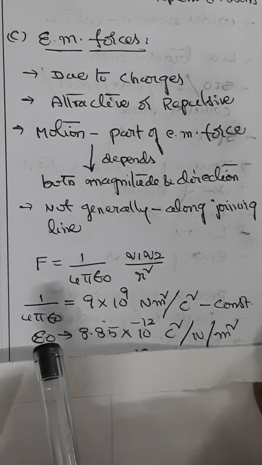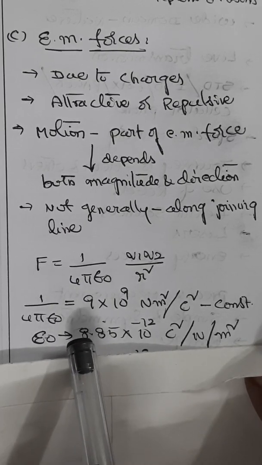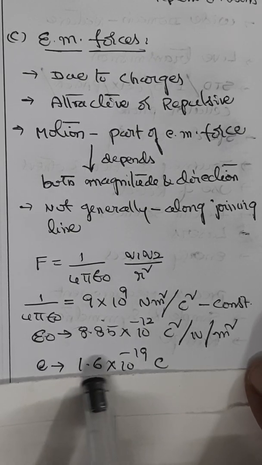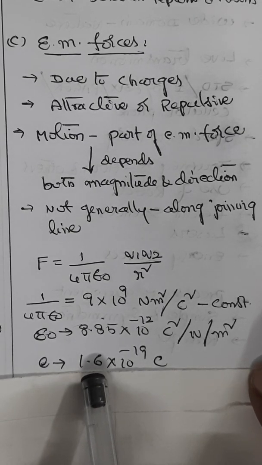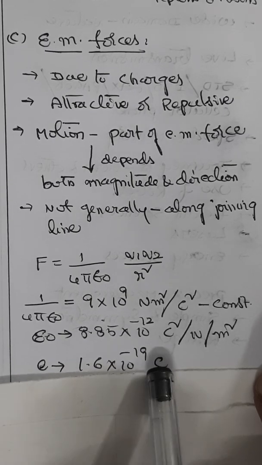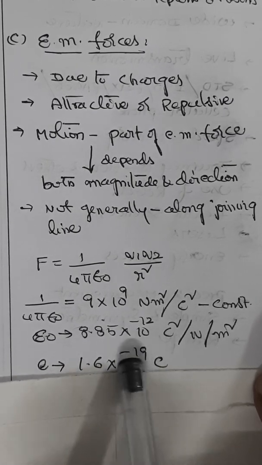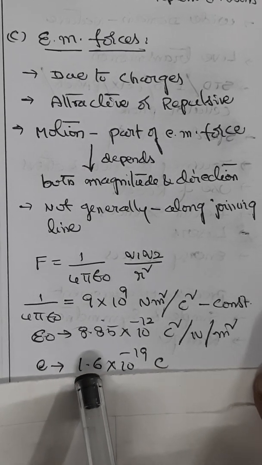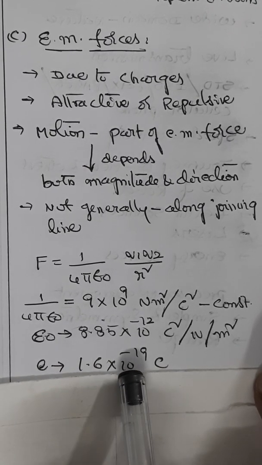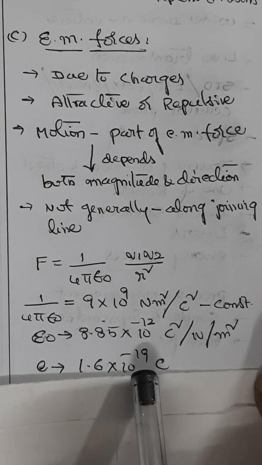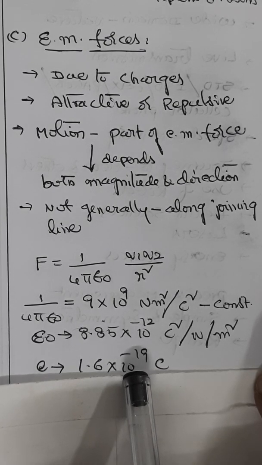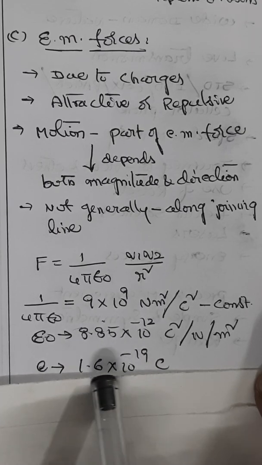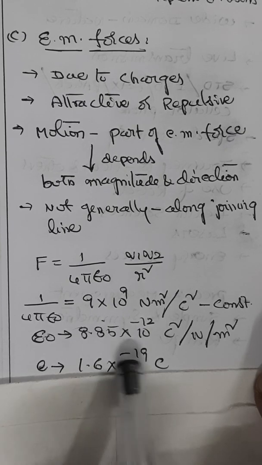And of course, the smallest magnitude of charge found in nature is the charge of an electron or a proton, represented generally as 1.603 into 10 power minus 19 coulombs, or 1.6 into 10 power minus 19 coulomb. The proton has a positive charge and the electron has a negative charge. All charges are found to have magnitude equivalent to n into e, where n is an integer. Electron charge is therefore said to be quantized.